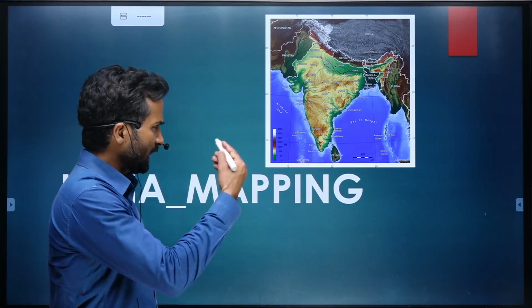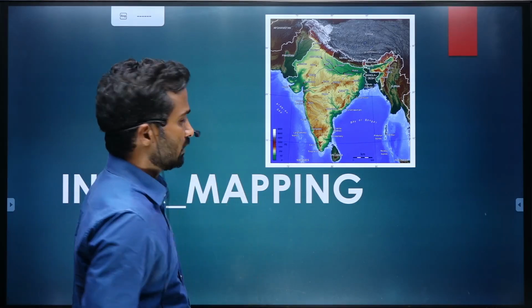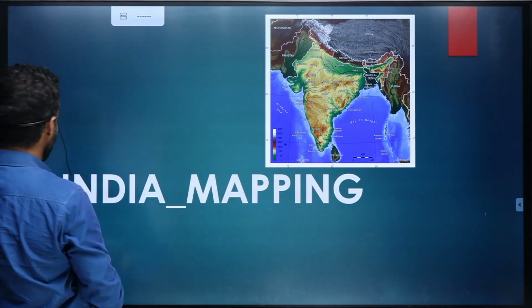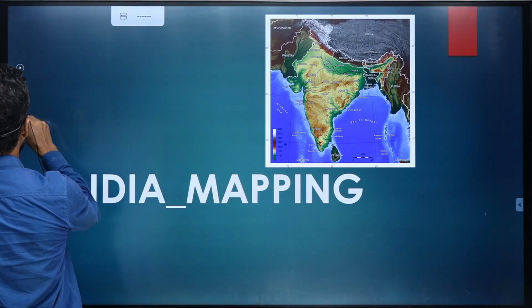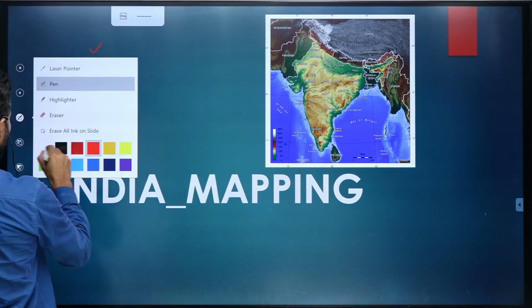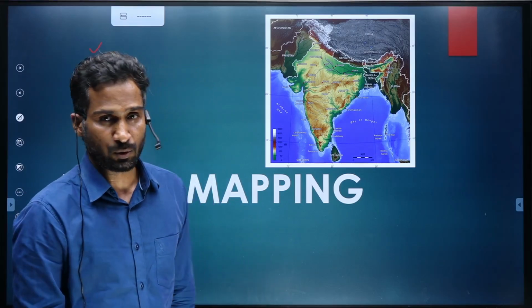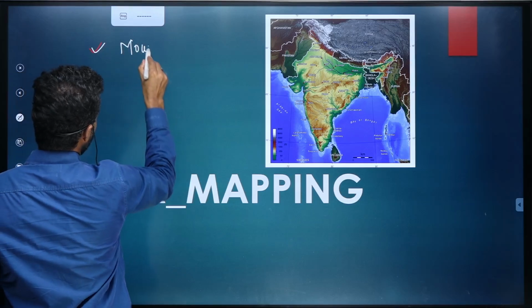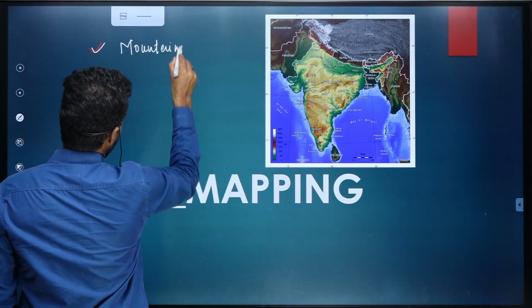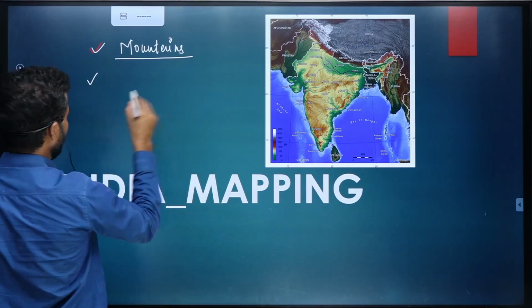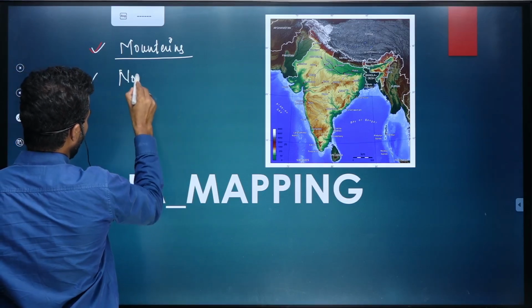And before I begin with the mountains and the rivers of India, let me tell you that the physiography of India is divided into five major categories. So, the five major categories are: one is the mountains that we will take up in detail. Then, second is the northern plain of India.